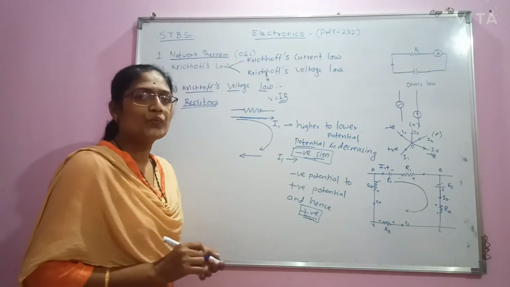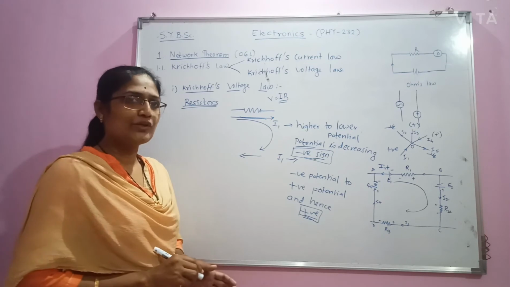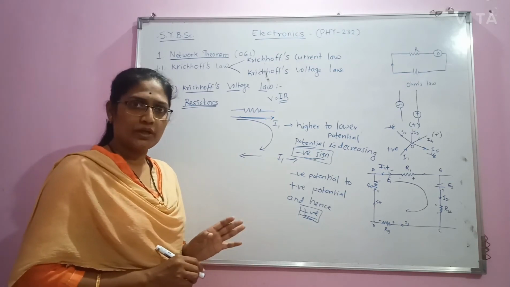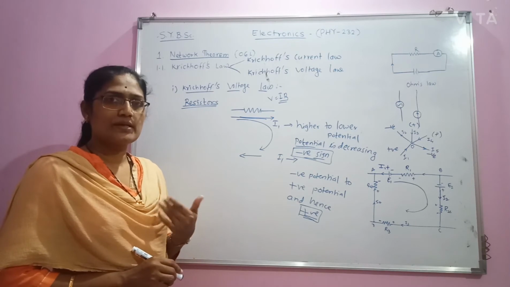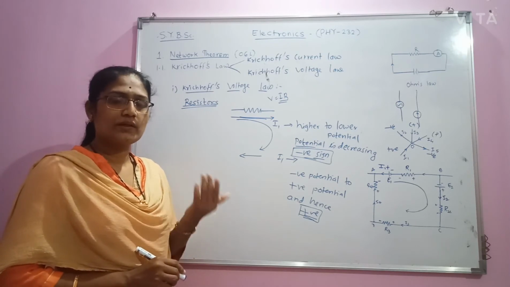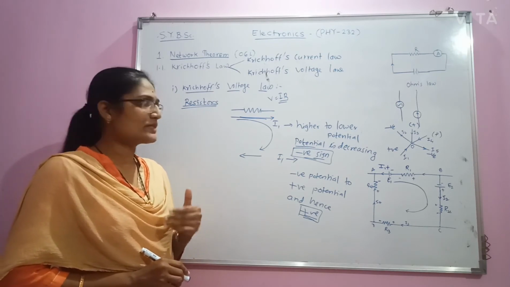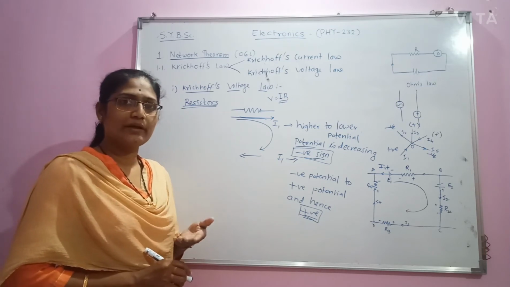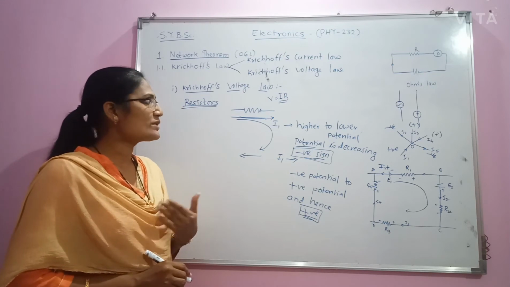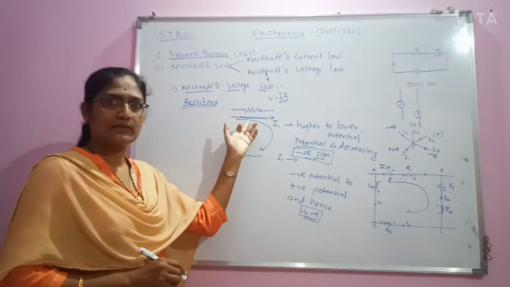So just now we have seen the sign conventions related to voltage. If voltage is decreasing, we have to consider it as negative. If voltage is increasing, we have to consider it as positive. Then we have seen the sign conventions related to EMF and also to resistors.